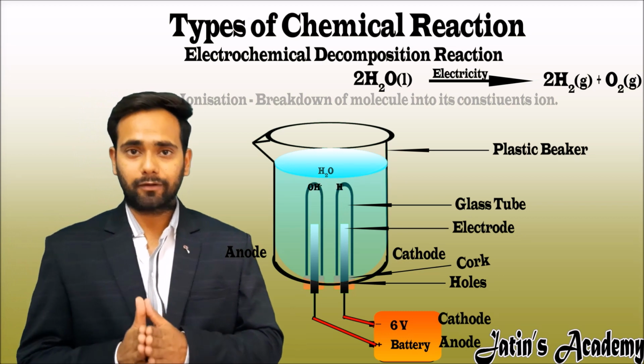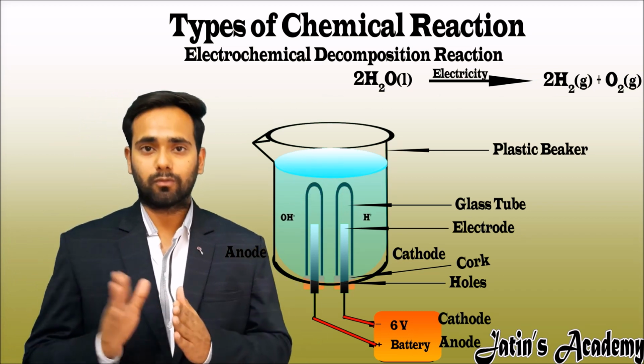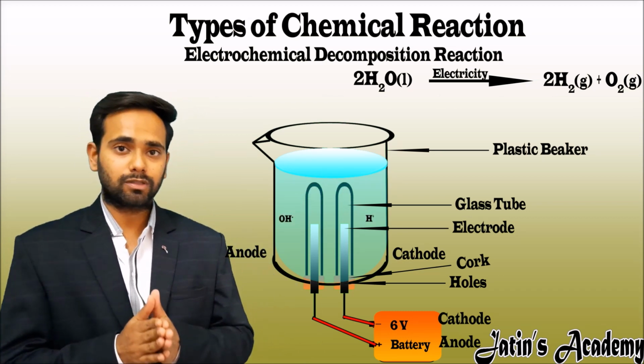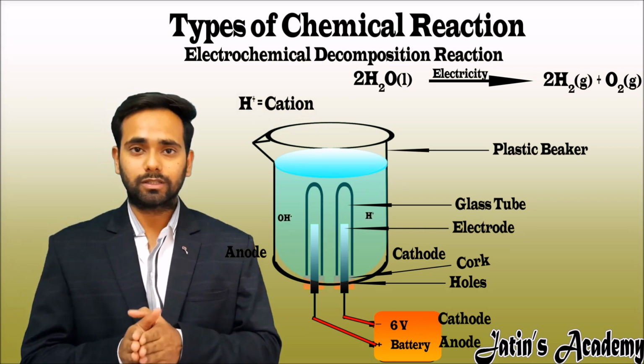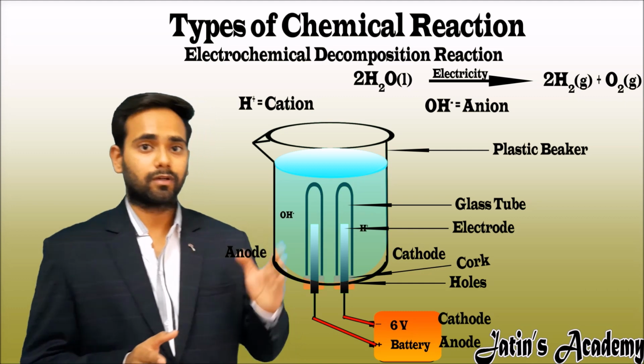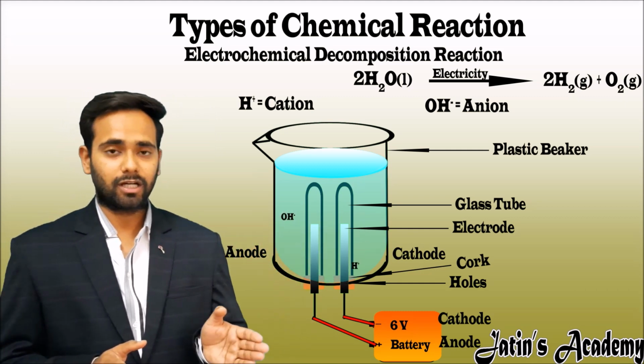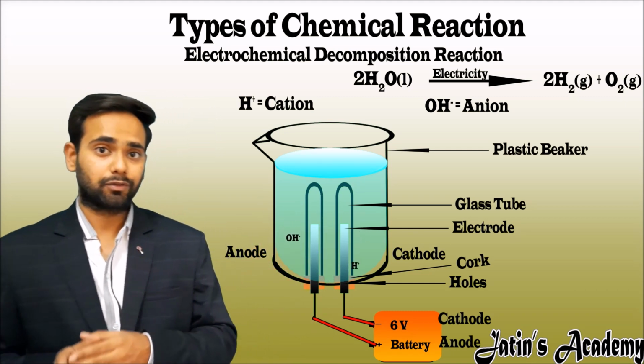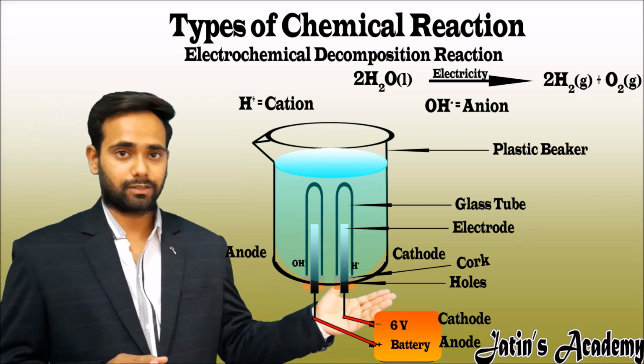Now water ionizes into H positive ions and OH negative ions. Here H positive ions are cations and OH negative ions are anions. Cations are attracted toward the cathode, which is negatively charged, and anions are attracted toward the anode, which is positively charged.